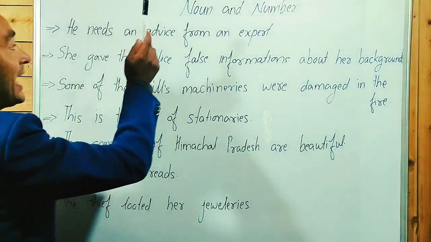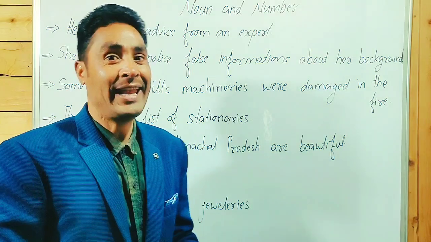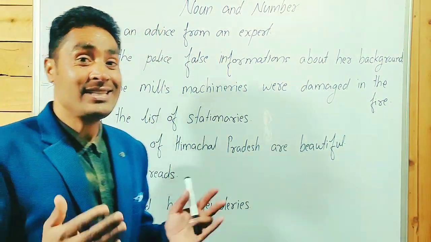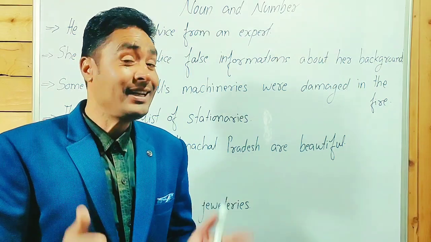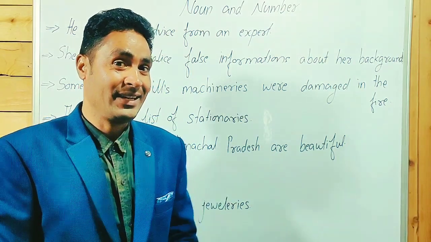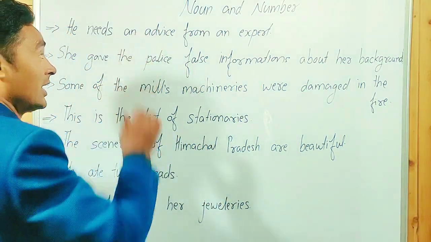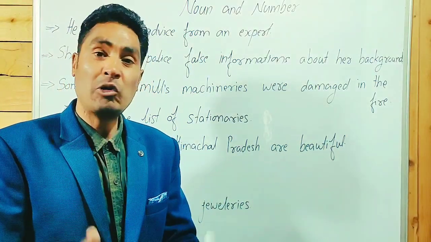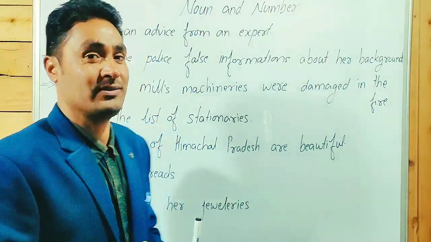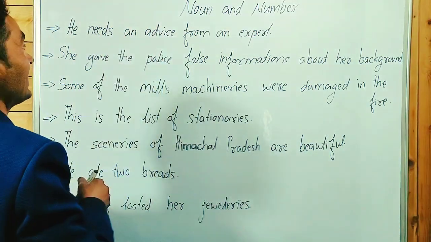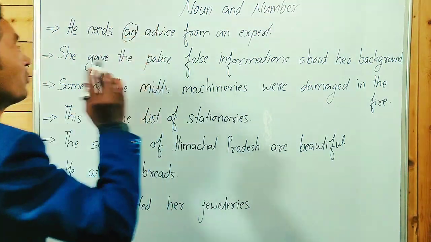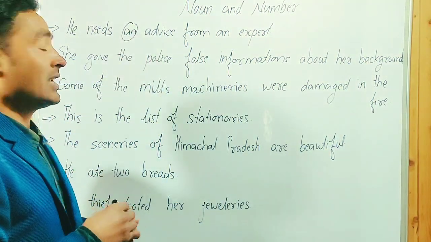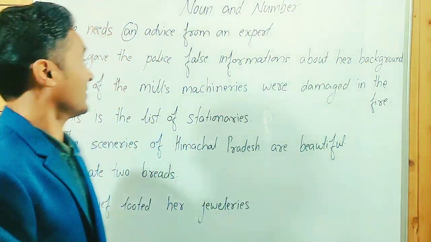He needs an advice from an expert. Guys, point to be noted: advice is an uncountable noun. It doesn't take a and an. An uncountable noun doesn't take an article. An advice, it's an incorrect sentence. We have to remove an. Okay, now it's a correct sentence.